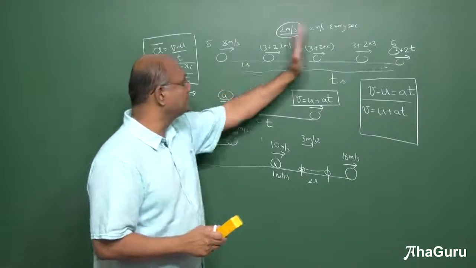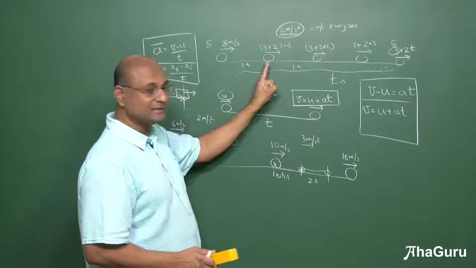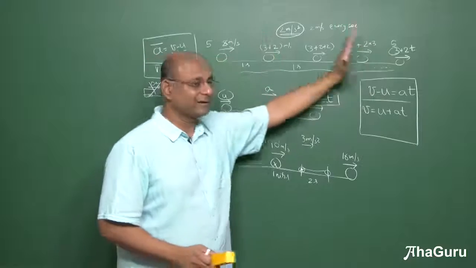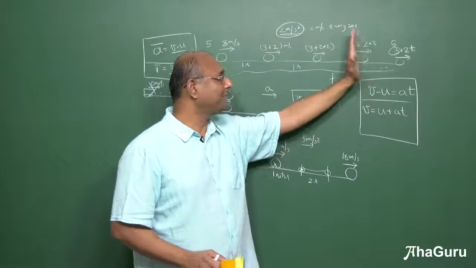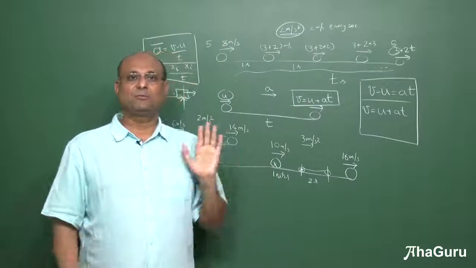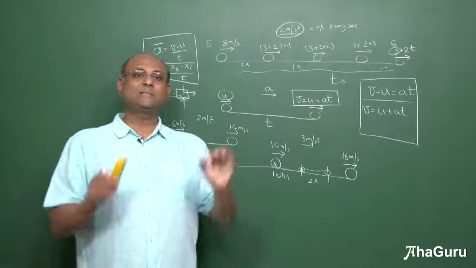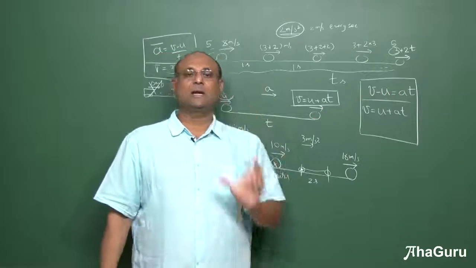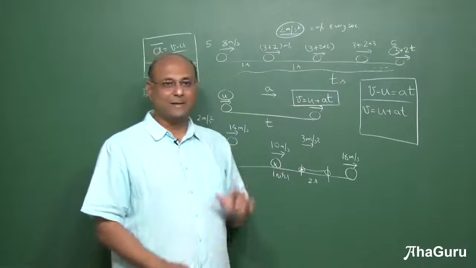This could be initial, that could be initial. If this is initial, you must count the time from here. Final can be that, final can be this, whenever you feel like. From initial to final, the change in velocity is acceleration into that time interval. So keep this in mind.